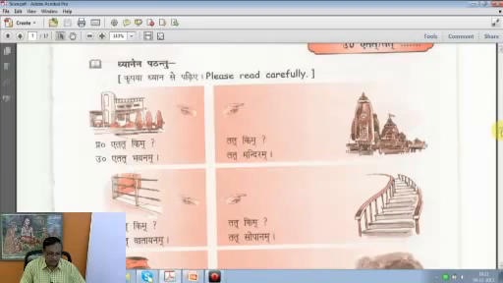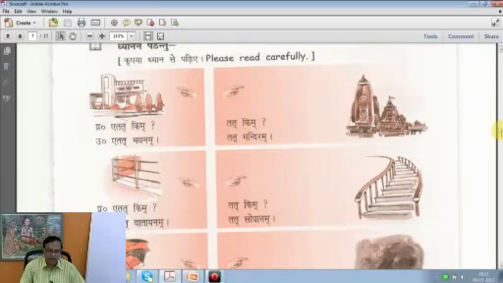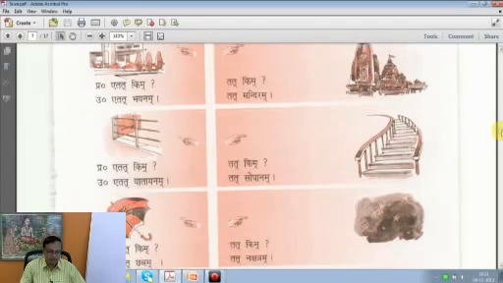Now starting is here, etat kim, the answer is also provided. On the other side tat is used. Etat kim, what is the answer given? Etat bhavanam, this is a building. Now on the opposite side, when something is far off, we know we have to use not etat but tat. Tat kim, tat mandiram. In the place of, if there were to be a building, then tat bhavanam, we can say the same thing. If the bhavanam is here, then etat kim, what is this?